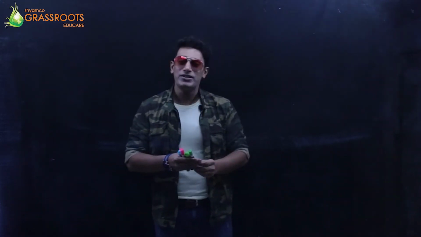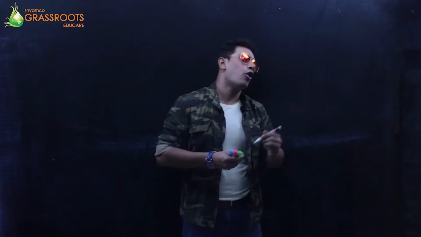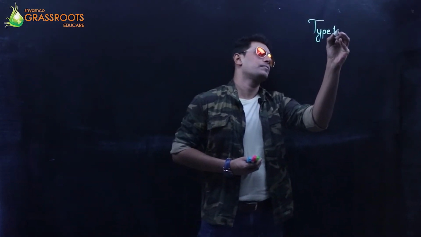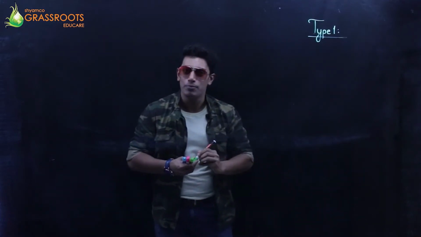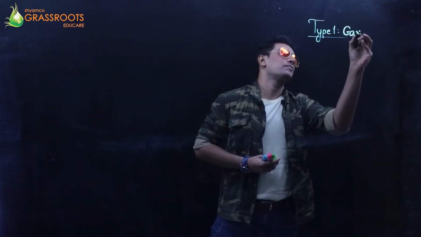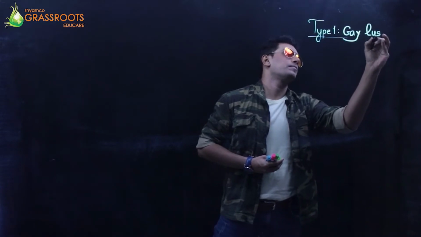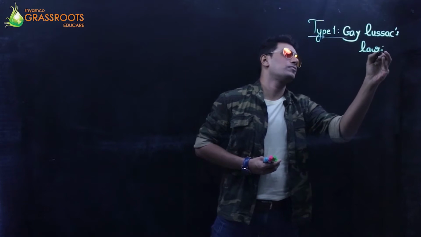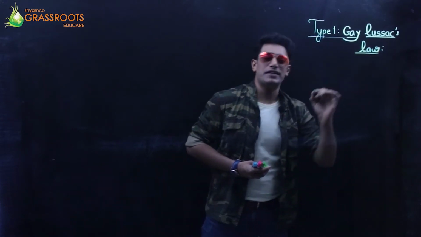All right. When we talk about the first question of my first type, type 1, that's Gay-Lussac's law.